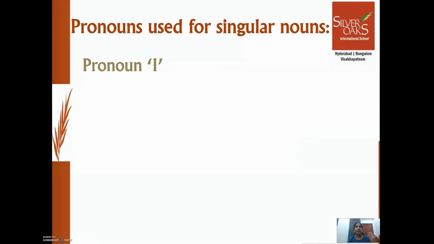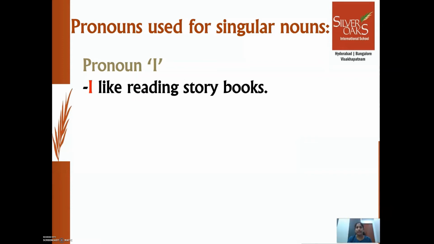So when you want to talk or tell about yourself, you use pronoun I instead of your name. Let's see. I like reading storybooks. So, here I am talking about myself. Instead of writing my name, I used pronoun I here.